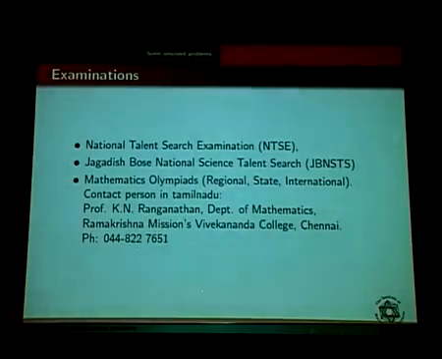Please note it down, and you can try to write these examinations after your 12th, or you have to look for the deadline when it comes, and you can write. I know only a few exams, so you can contact the organizers, Professor Sankaran and Professor Srinivas. They can tell you more examinations or more things. I wrote here some examinations which you can write.